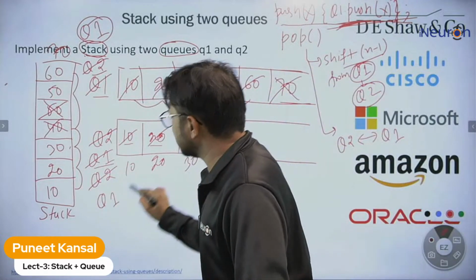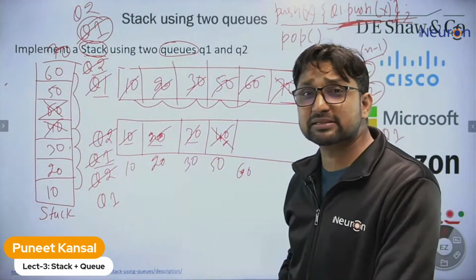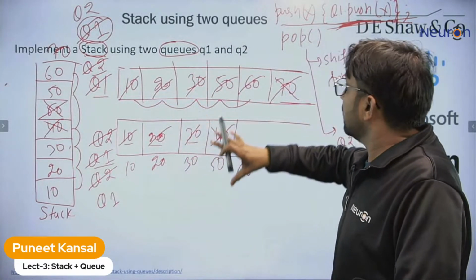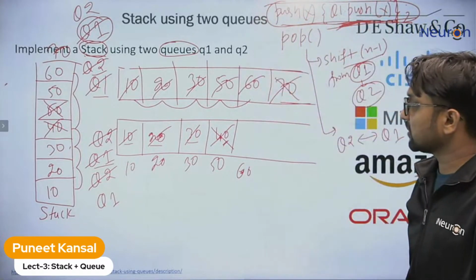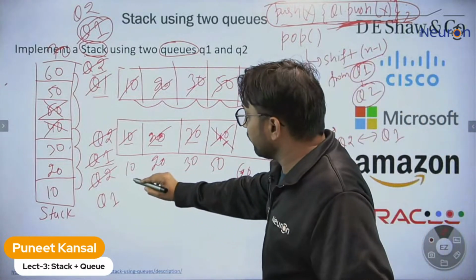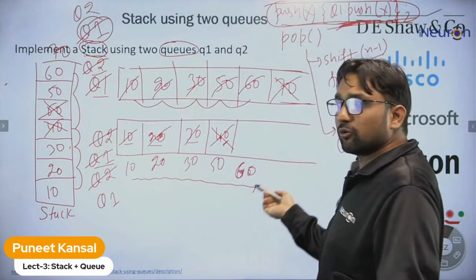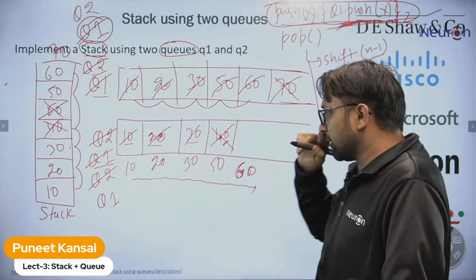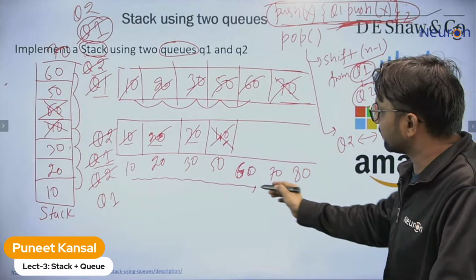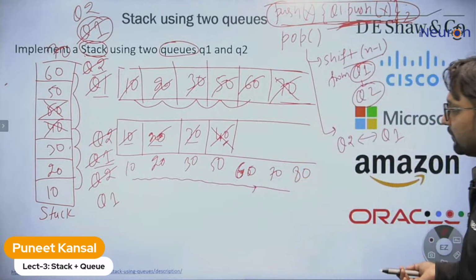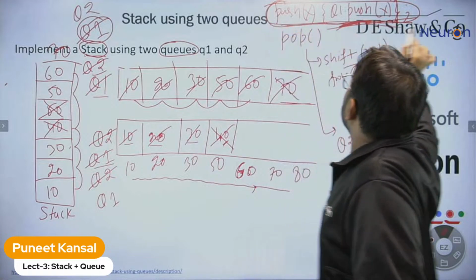Now, why are we changing the name actually? This is helping us. Our push operation becomes very easy, because now we do not worry about the sequence. The next element will come after 60 only, like 70, 80, whatever element will come, that will come after this only. So this helps us implement it in an easy way.